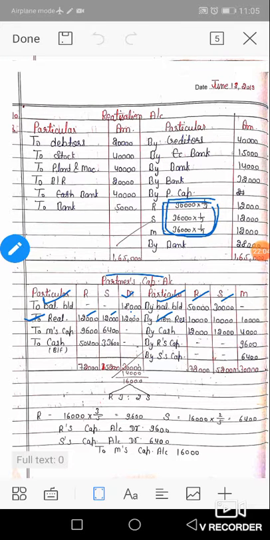Okay, come to the next. We know that at the time of insolvency, the realization loss is paid by the partners in cash to the firm. So they pay 12,000 each to the firm as their share in the loss. But Mohan could pay only 4,000 finally, as per the given information. The other two pay their full loss of 12,000 in cash, but Mohan could pay only 4,000.